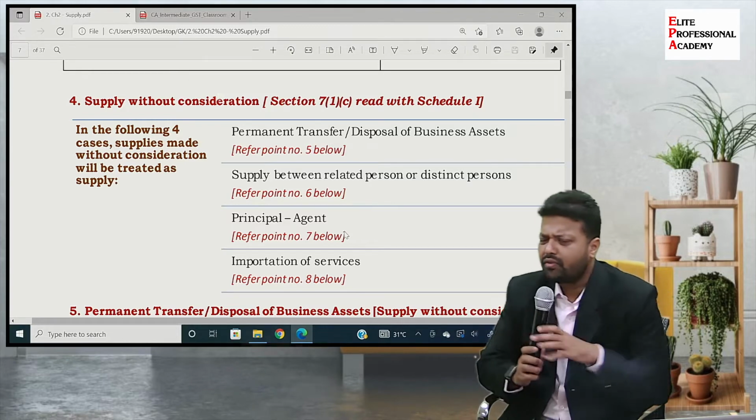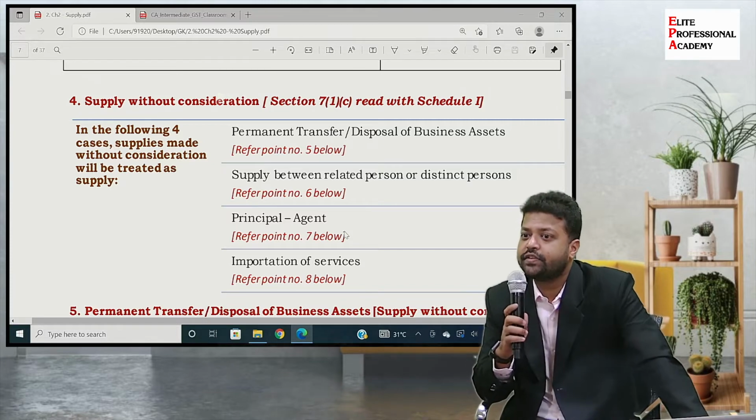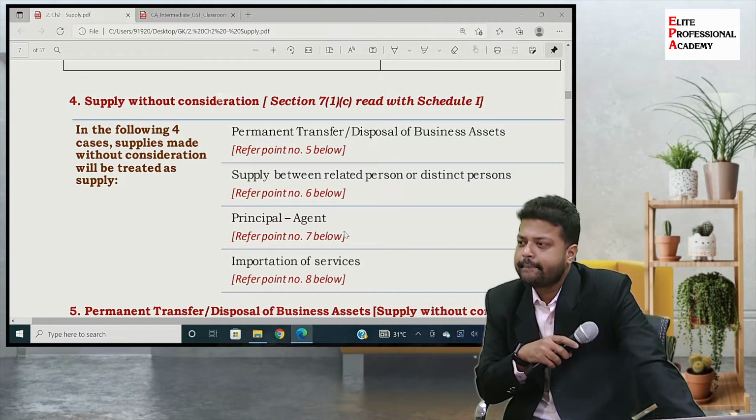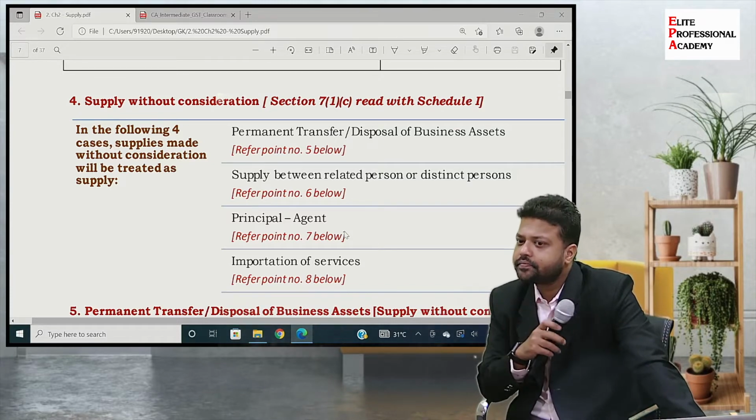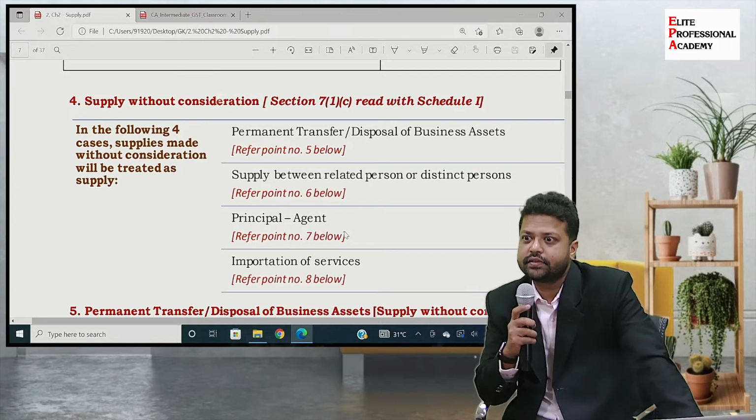Why is there a special consideration to this importation of services only, not goods? Any thoughts? We will go to that at a later stage, but still, just as a part of discussion.